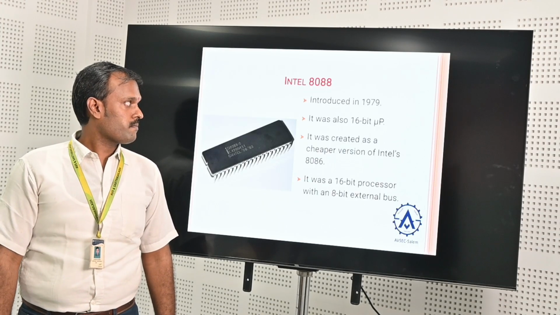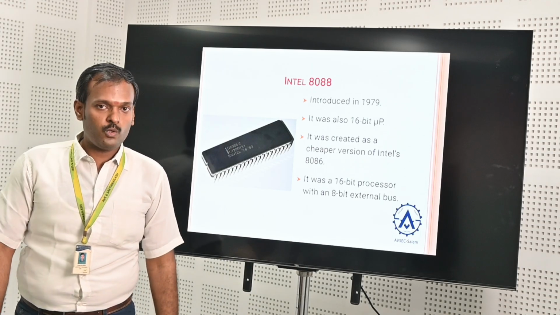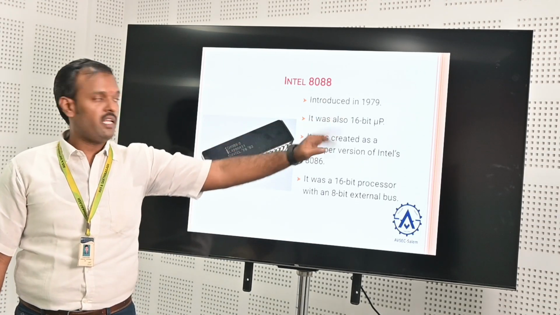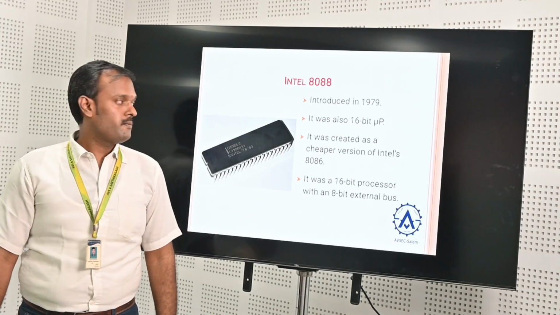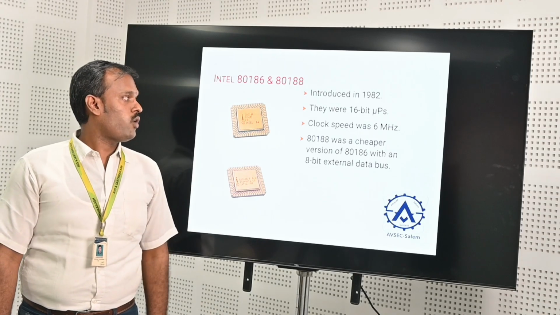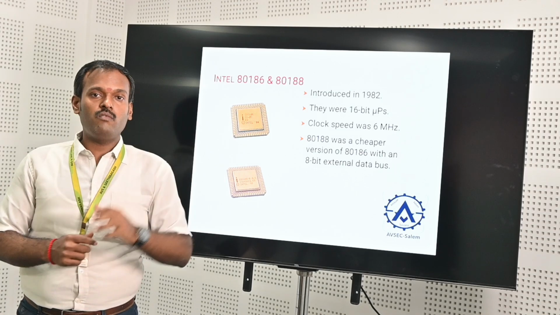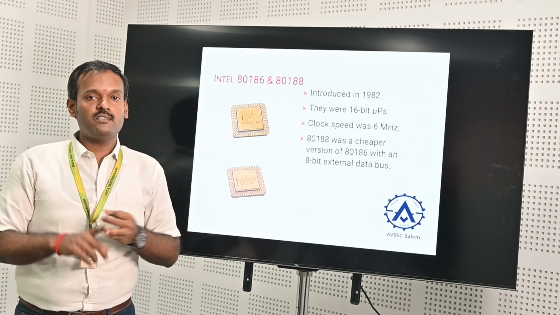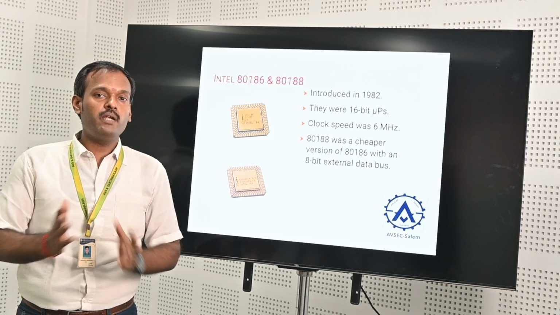Next, Intel 8088. It is also a 16-bit processor. It was introduced in 1979. It comes under the 8086 series. So 186, 286, 386 and 188. As I told you earlier, 80 is a common word. 186, 286, 386: these are different kinds of bit processors.